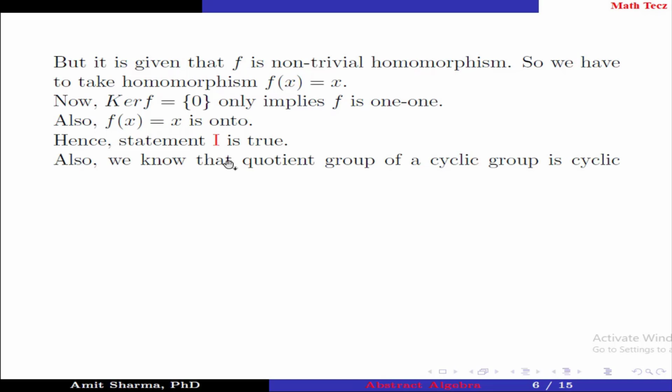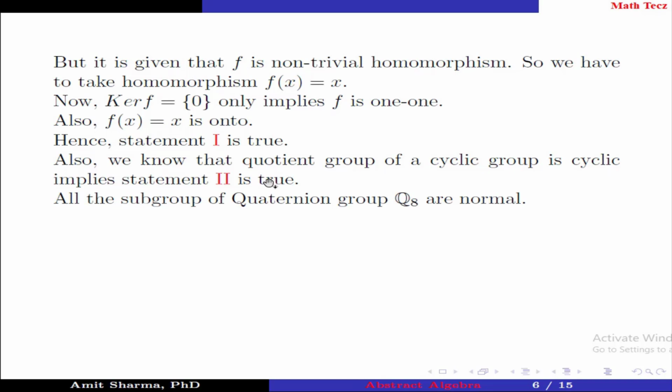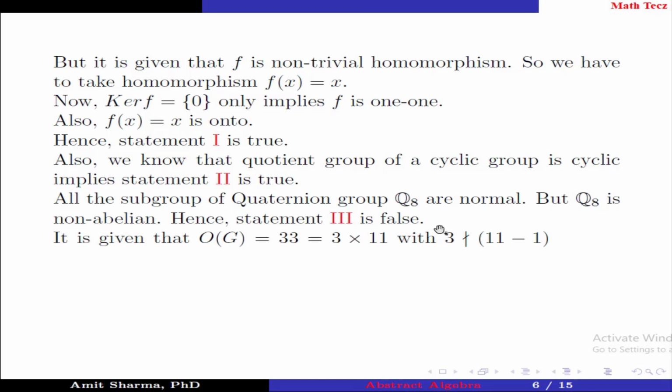Also we know that a quotient group of a cyclic group is cyclic, implies statement 2 is true. All the subgroups of the quaternion group Q8 are normal, but Q8 is non-abelian. Hence statement 3 is false.